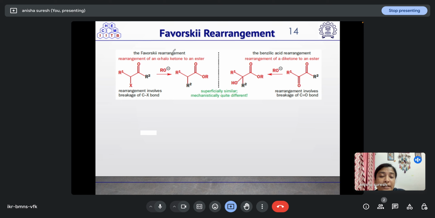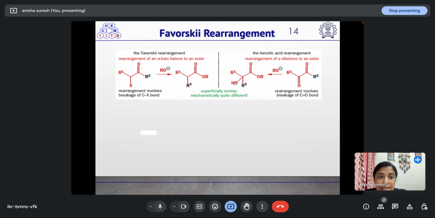When we compare the Favorskii rearrangement and the benzilic acid rearrangement, which is the rearrangement of a diketone to an ester, here this rearrangement involves breakage of the C-X bond, and in this one the rearrangement involves the breakage of the C double bond O bond.